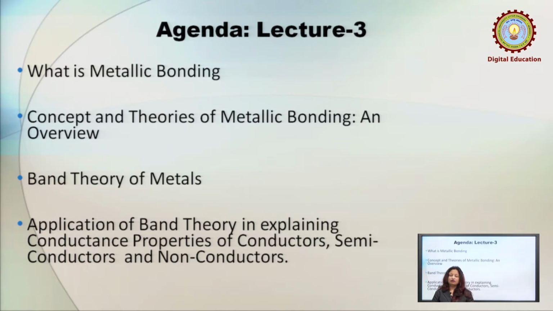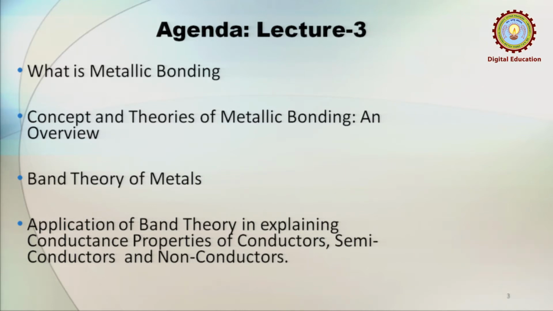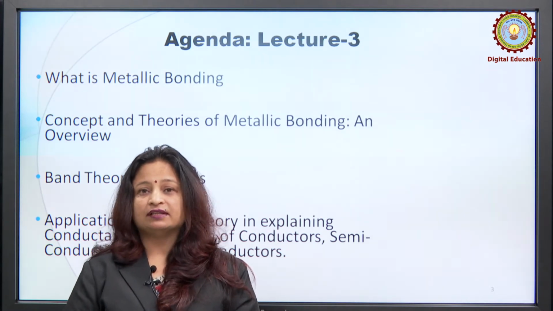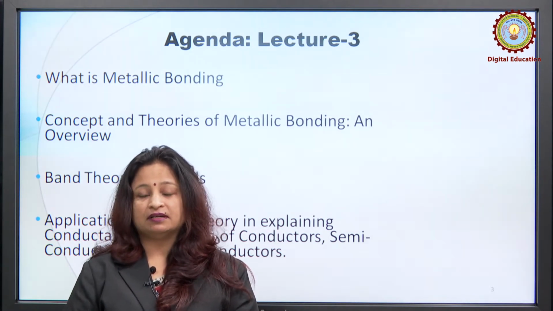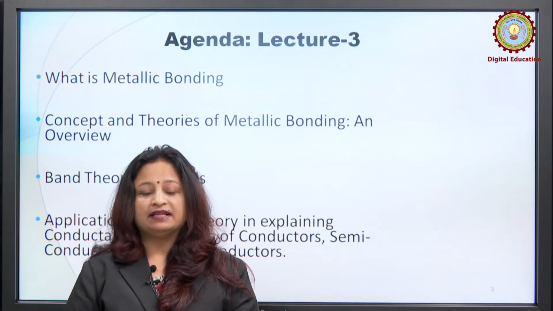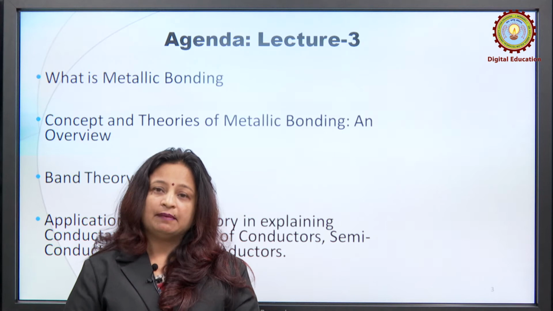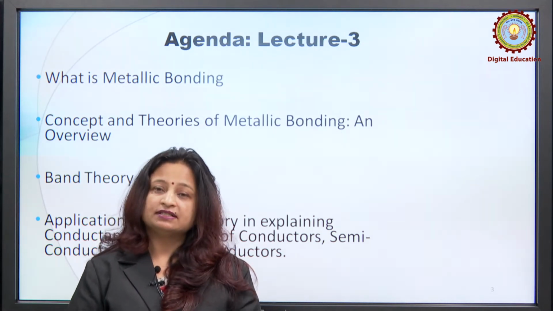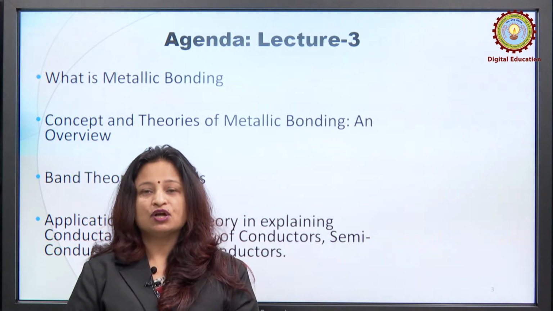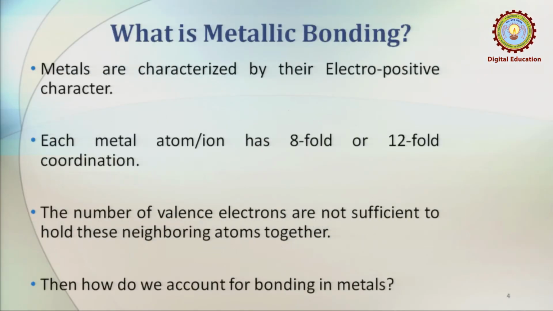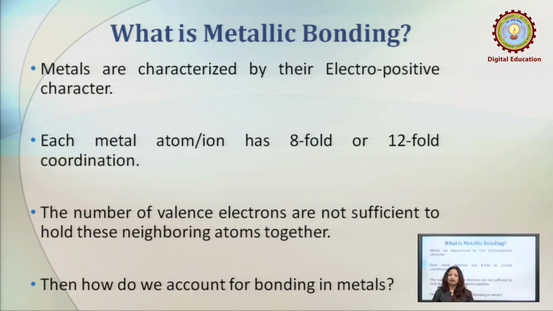Today, first of all, we will start with the metallic bonding. What do we mean by metallic bonding? What is the concept and what are the theories of metallic bonding? An overview will be there. Then we will study in detail band theory of metals. Application of band theory in explaining the conductance properties of conductors, semiconductors and insulators would be our last topic. So let us come to the first topic, which is metallic bonding.